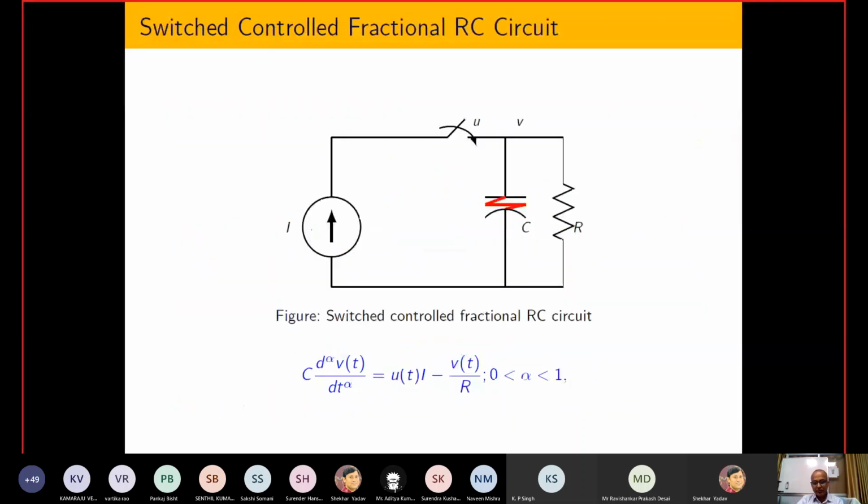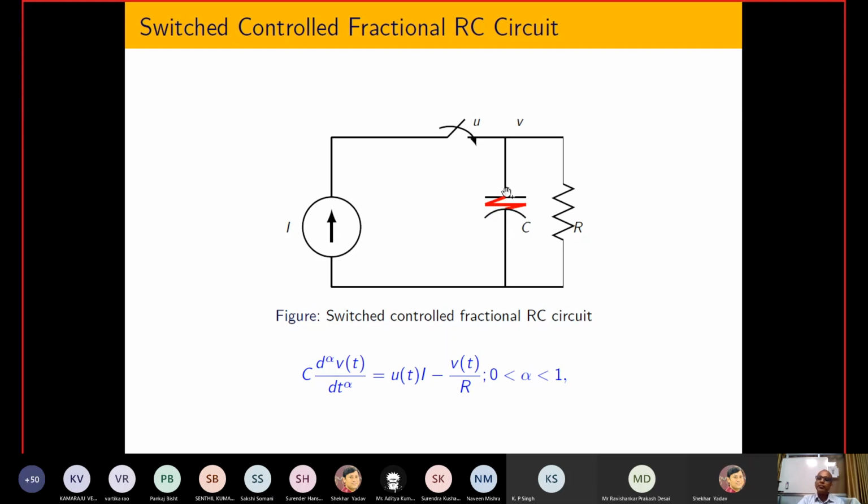Now, in order to solve the tracking problem, I have to modify this circuit so that it can generate any kind of reference voltage, including non-differentiable ones. So what I have done is, in place of the classical capacitor, I have used a supercapacitor. And if you replace it with a supercapacitor, obviously this kind of expression comes into the picture. And I have already told you that one can build some kind of supercapacitor.